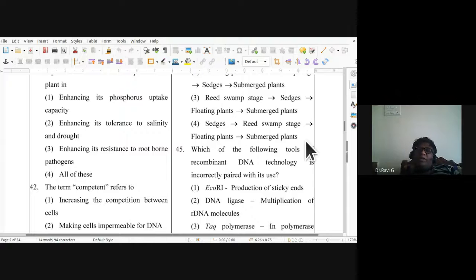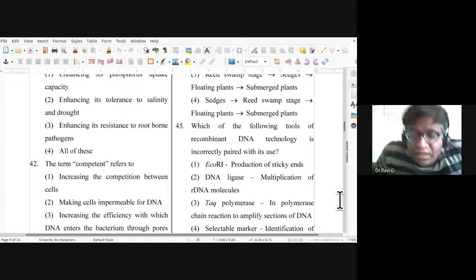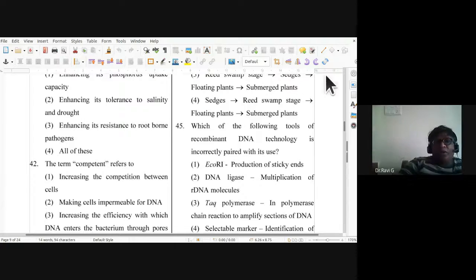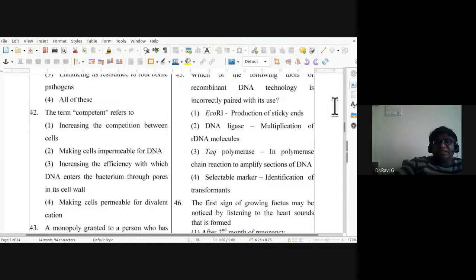Which of the following tools of recombinant DNA technology is correctly paired with its use? EcoRI, DNA ligase, Taq polymerase, selectable marker. So which of these do we use? So the 45th, the answer is DNA ligase, which is used for multiplication of rDNA molecules.